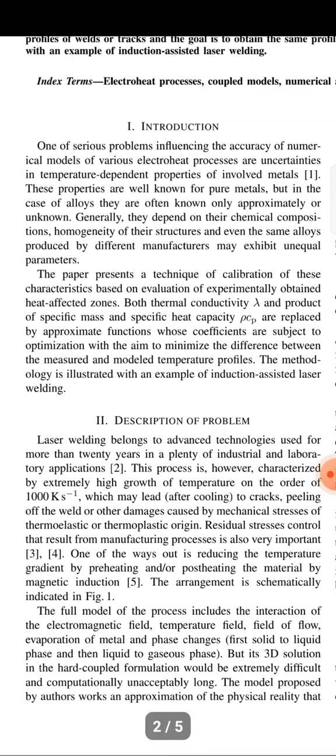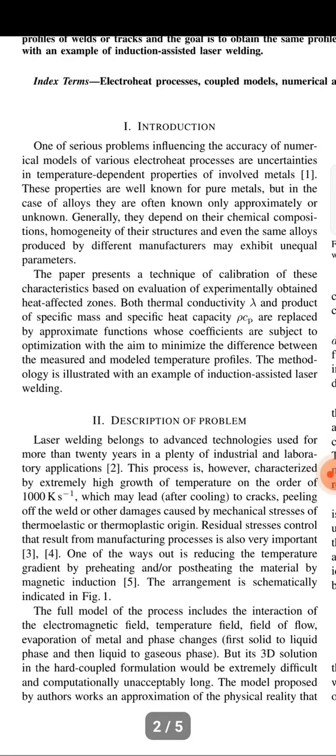The paper presents a calibration technique based on an experiment evaluating the heat affected zone. Both thermal conductivity and the product of specific mass and specific heat are replaced by approximate functions. Those coefficients are subjected to optimization, minimizing the difference between the measured and modeled temperature profiles. The methodology is illustrated with an example of induction assisted laser welding.